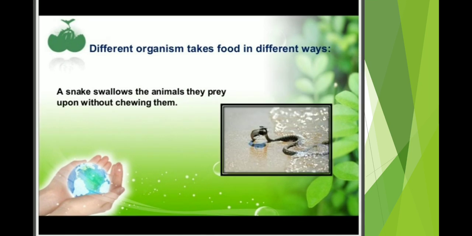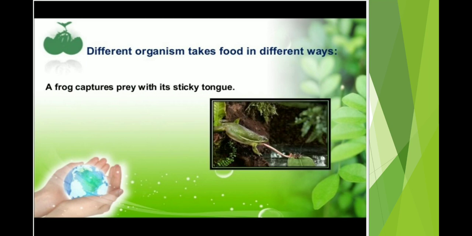The snake does not use its hand for taking food into its mouth for ingestion. It directly swallows its food, and its food is known as prey. So without chewing, the snake does not do the chewing process, they directly swallow their food.